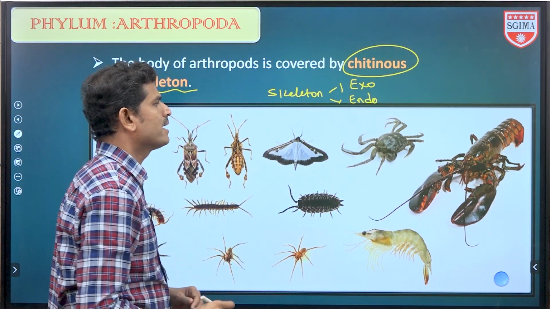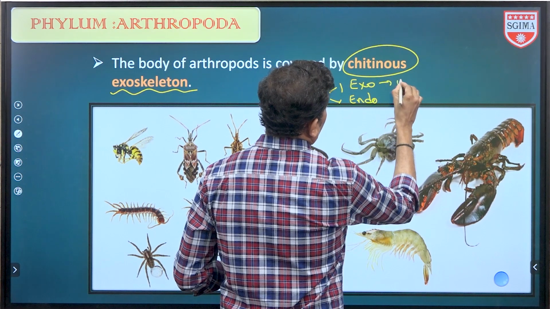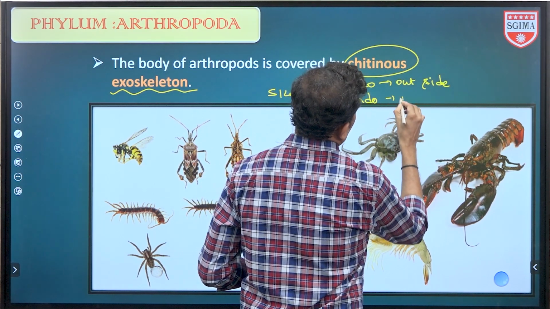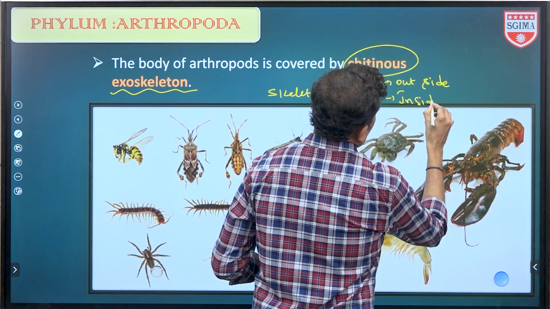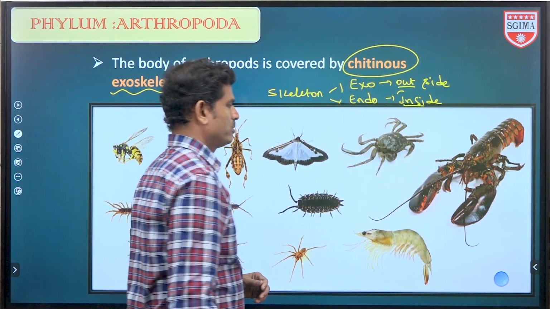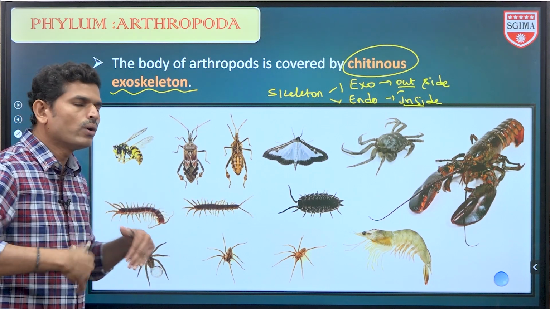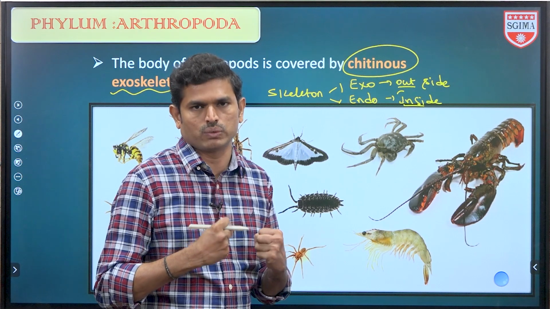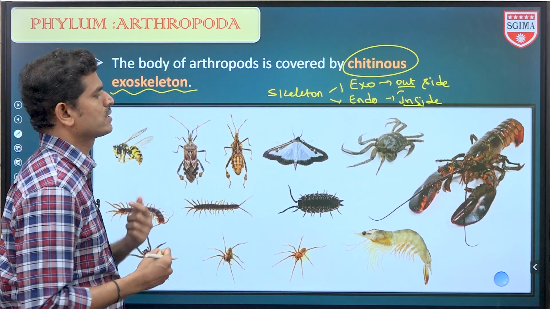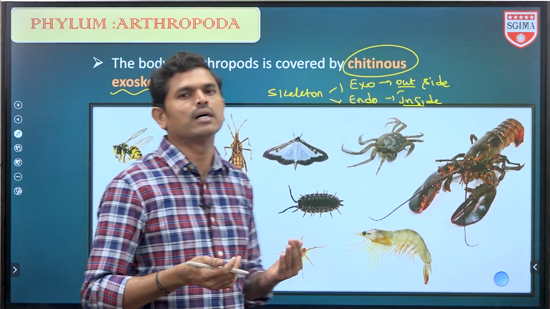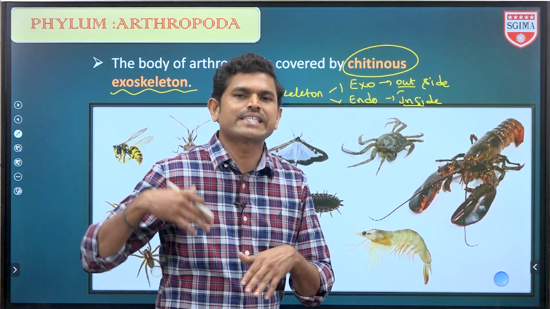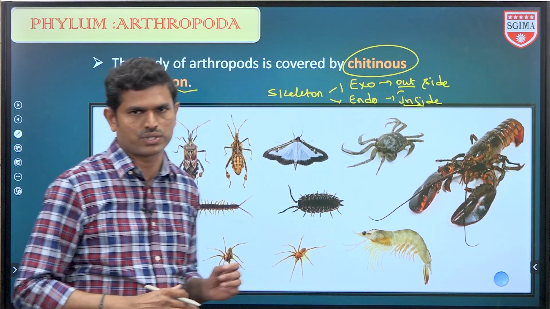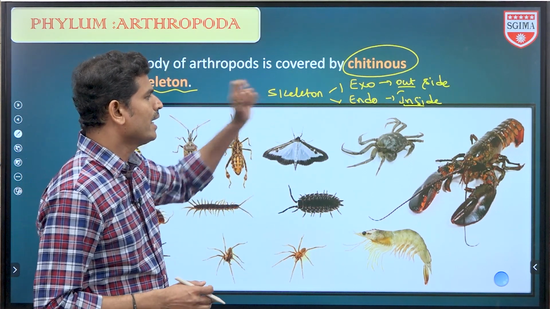Exo means outside, endo means inside. A rigid armour-like structure covering the body of the organism is called an exoskeleton. Endoskeleton is not outside but inside the organism. It is made up of bones and cartilage, a very rigid structure, called an endoskeleton.